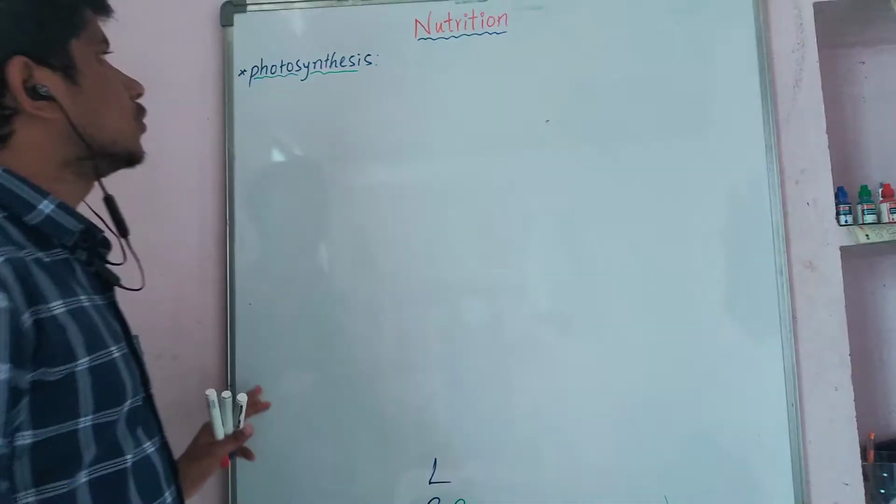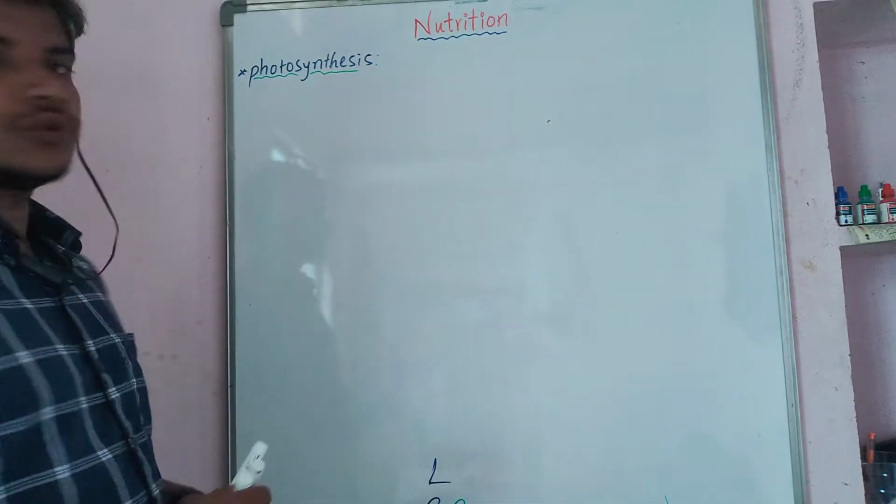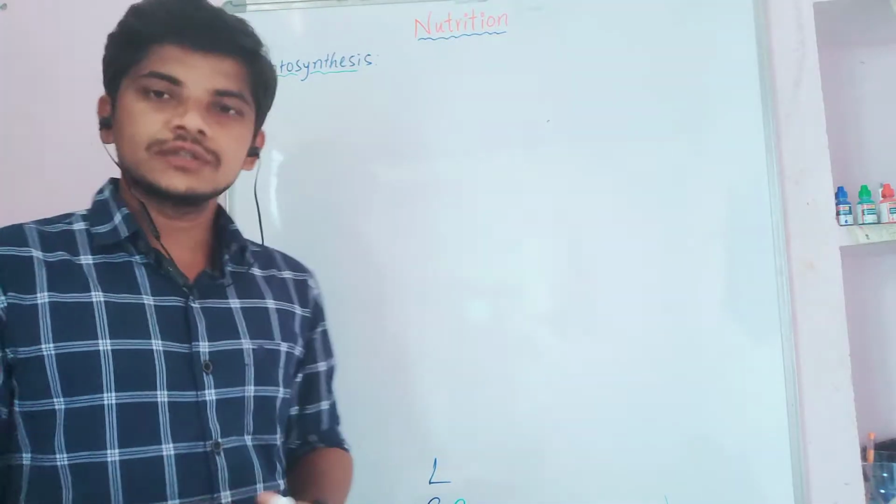Okay, in this video we will be discussing photosynthesis. So what is photosynthesis?